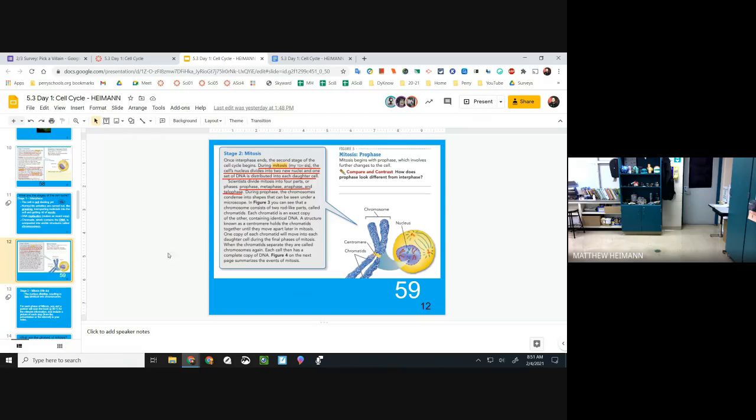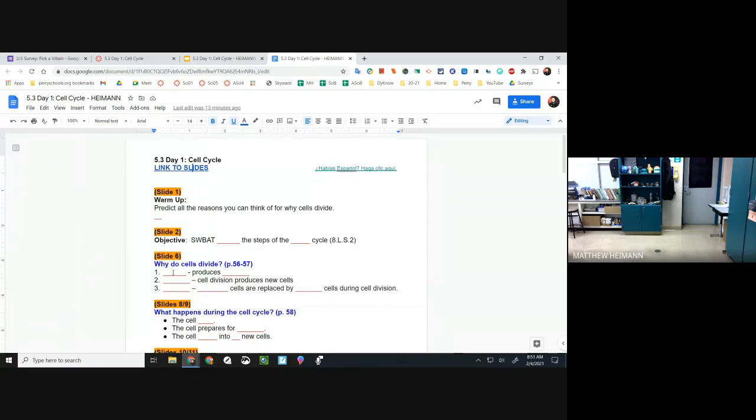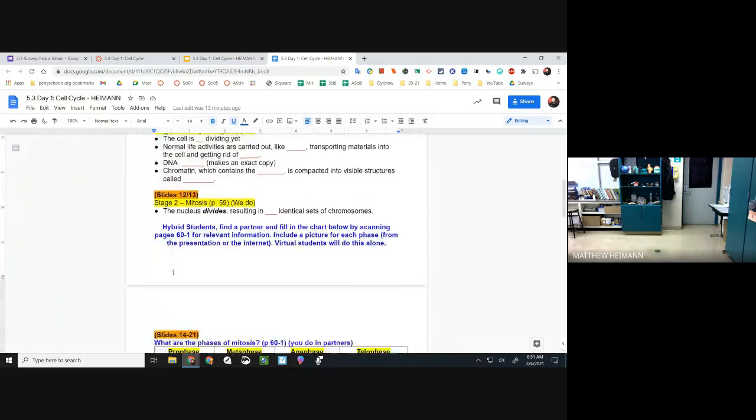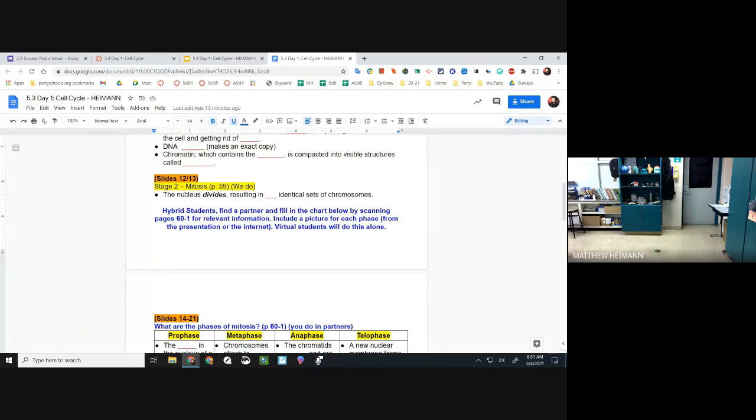So you're going to read from page 59. If you have your book, that's great. If not, you can read from the slide. And you are going to, let's see. So stage 2, have your students find a partner and fill in the chart below by scanning page 60 to 61 for relevant information. Include a picture for each phase from the presentation or the internet. Virtual students would do this alone.